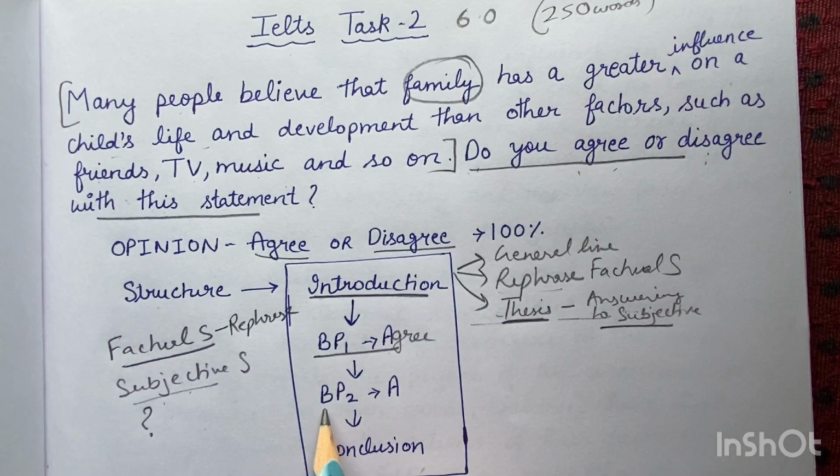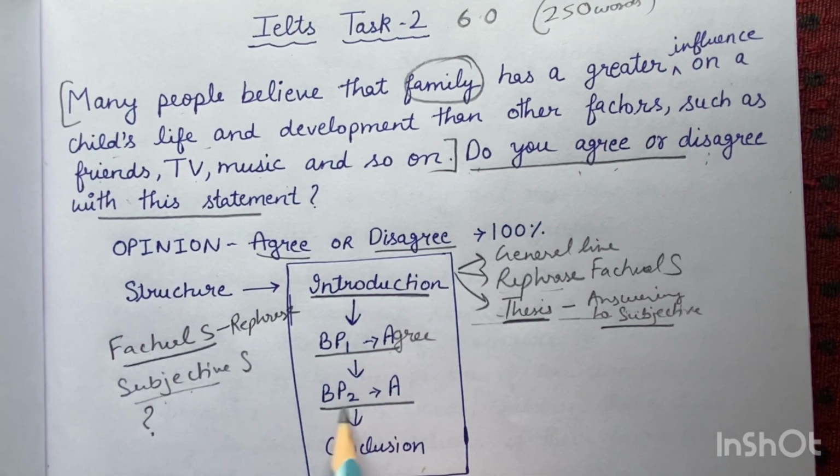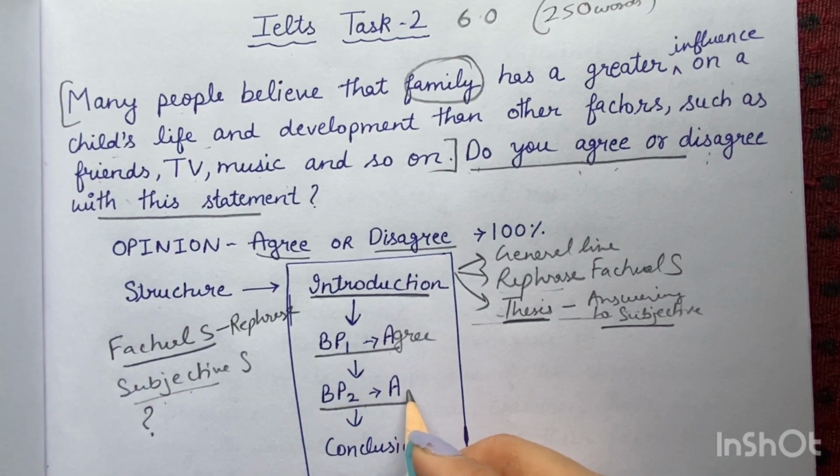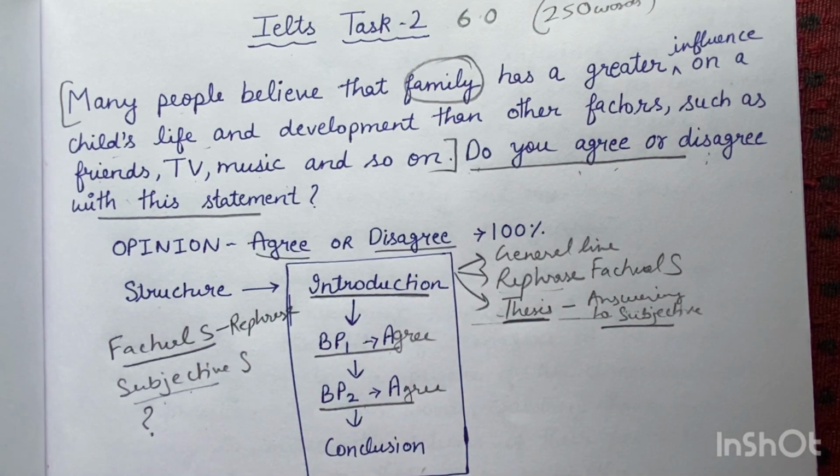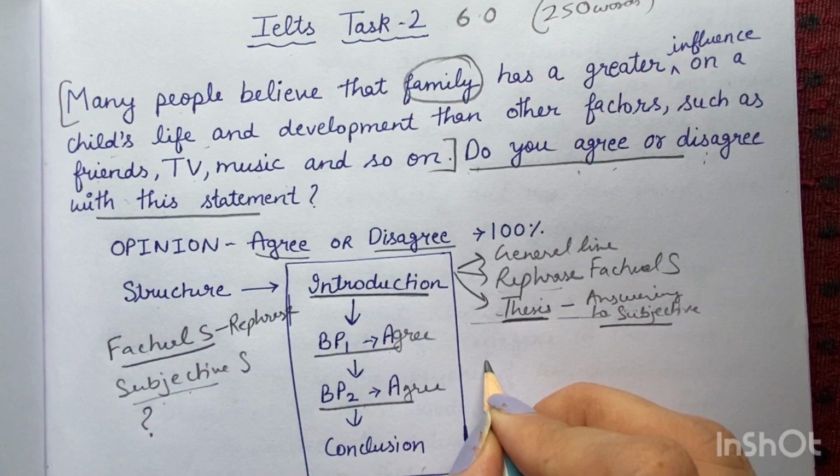And in body paragraph 2, I will write another point supporting why I agree with the statement. Clear? So for body paragraph 1 and body paragraph 2, we simply have to follow 3 points.